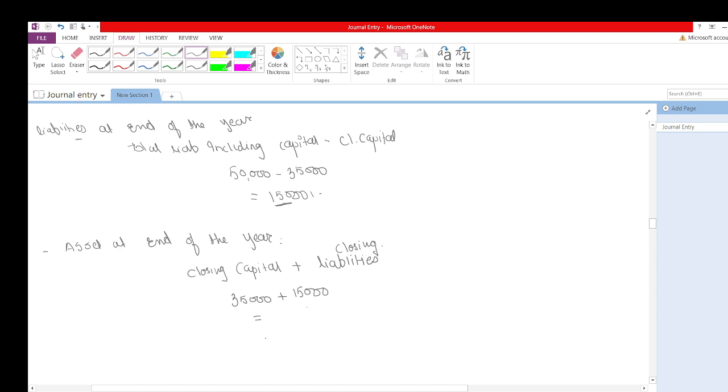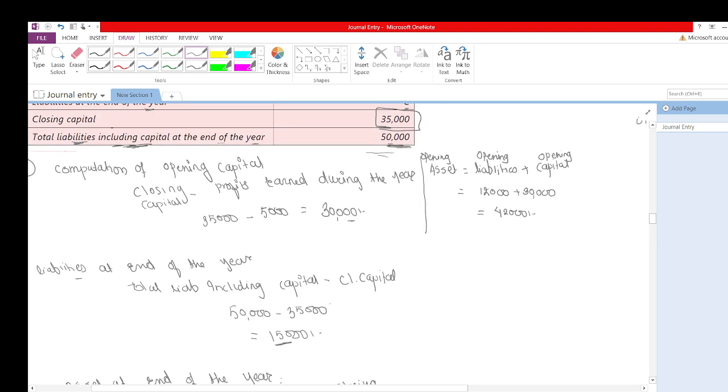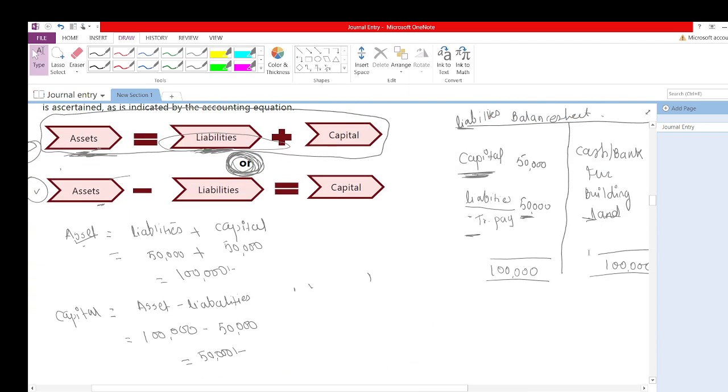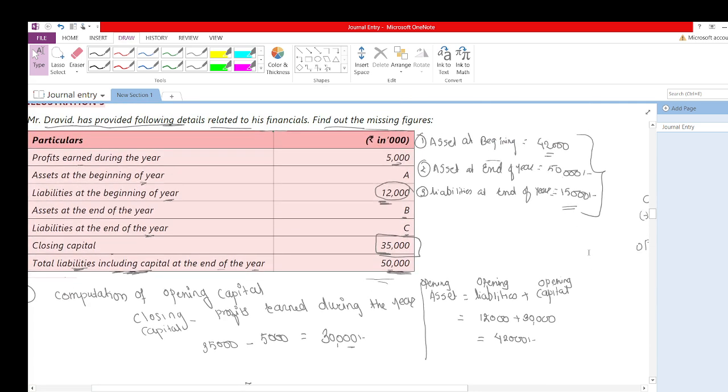So how much in total? This would be rupees 50,000. So where is my asset at the end of the year? This is rupees 50,000. So I have calculated all three by just using this equation. Here you need to apply your dimag. You need to think, by using the balance sheet, from where I can take liability, I can take asset, and how it will become.